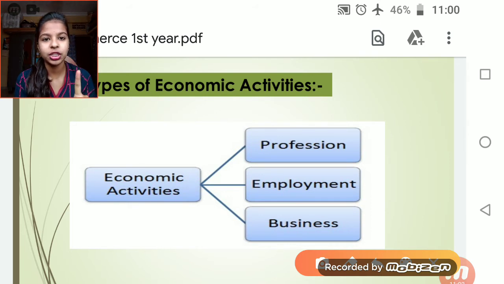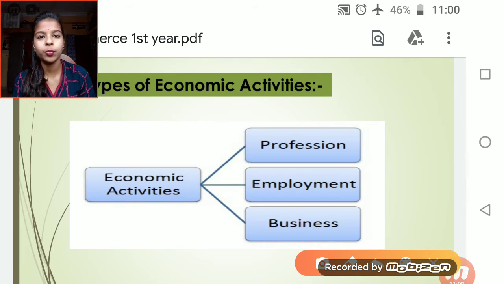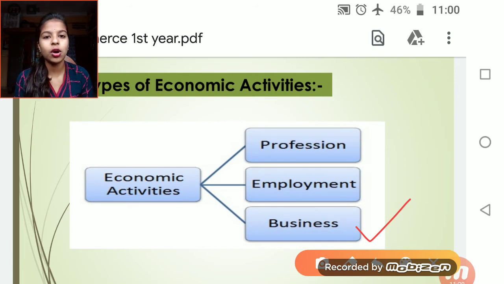First one is profession. In profession also the ultimate purpose is to earn money or profit. Employment: in employment we go and work under some company or some other person, so we earn money. The ultimate purpose is to earn profit or salary, whatever it may be. And the third one is business. Now what is business? In the world there are many businesses. The ultimate purpose is to earn money.